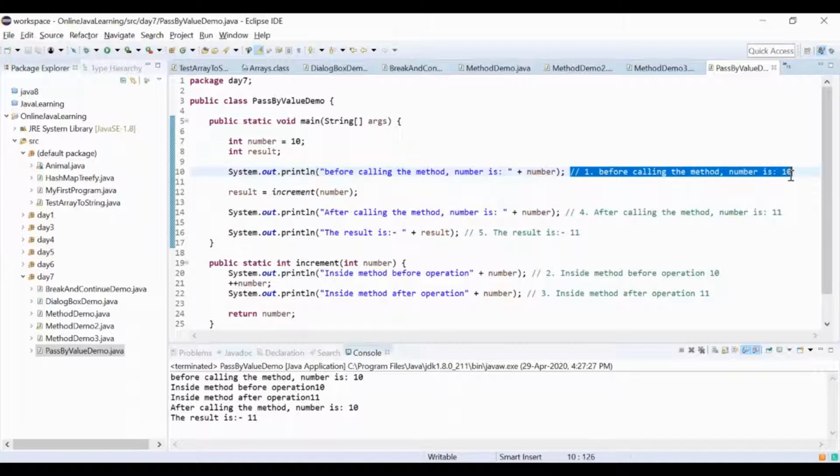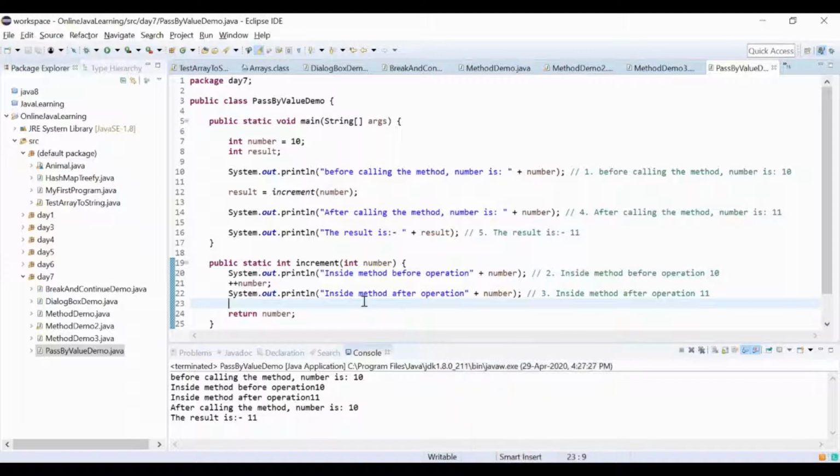So just compare with those outputs 1, 2, 3, 4, 5. 3 is 11. 4, after calling the method, number is 10. We have 11. This is not working for us right now, so this is creating an issue for us.